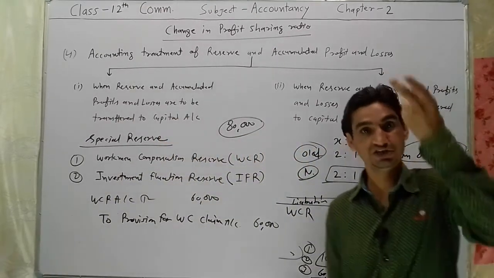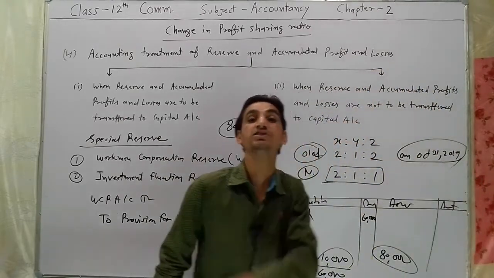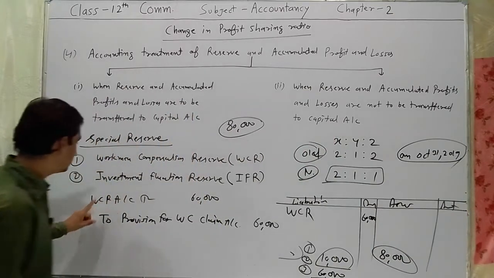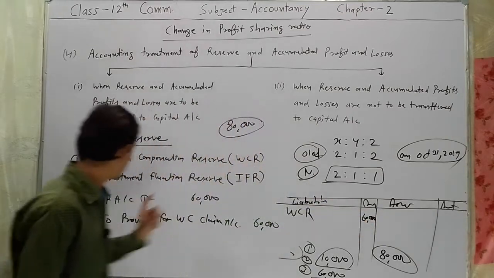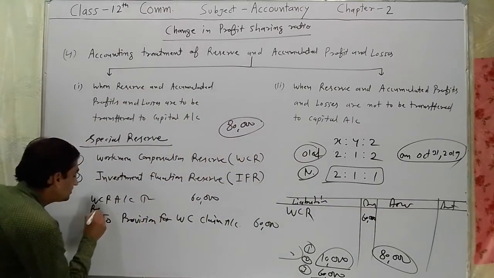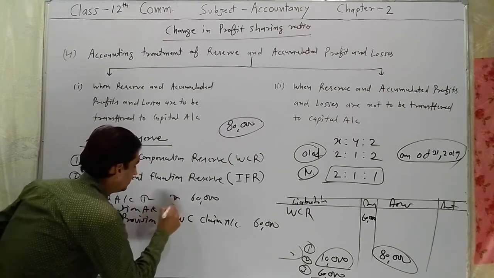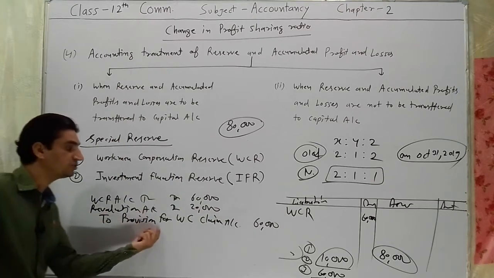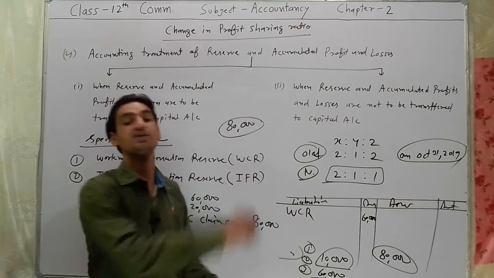When any liability is increased, this liability will be transferred to the revaluation account. So in such condition, your entry will be WCR account debit 60,000, revaluation account debit by rupees 20,000 to provision for workmen compensation claim account 80,000.